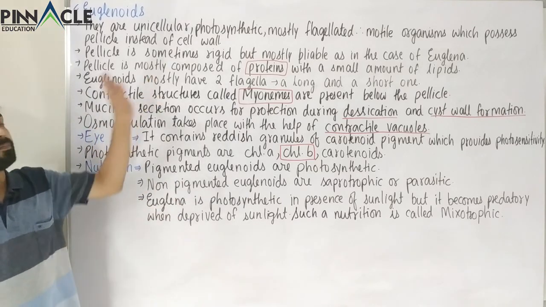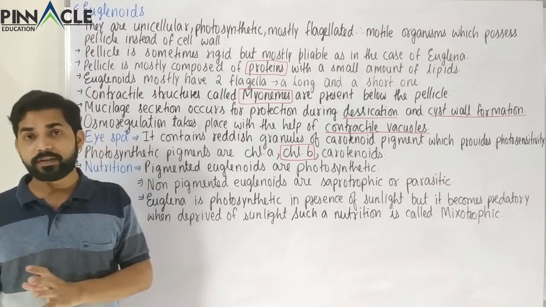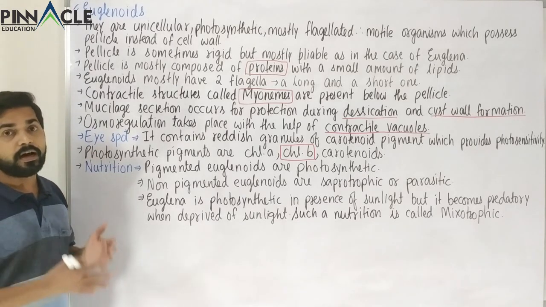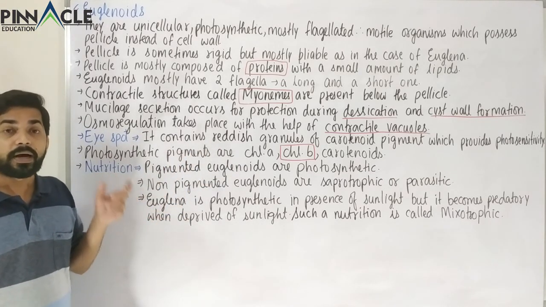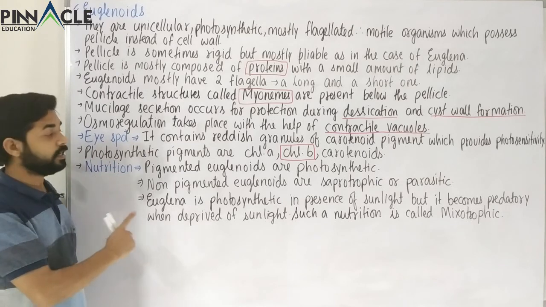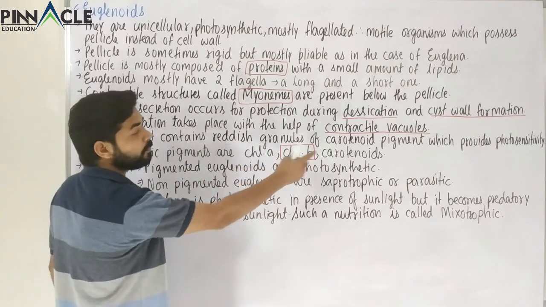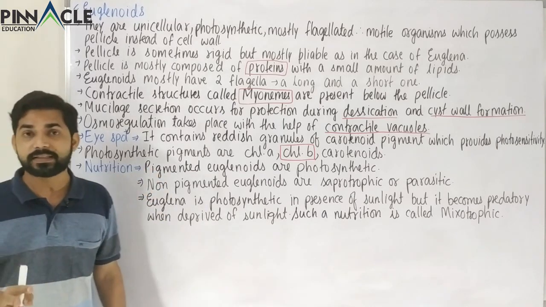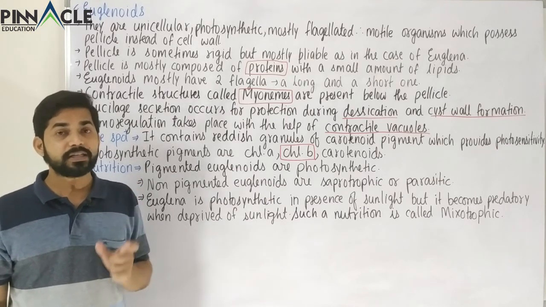Now we have seen that most of these are photosynthetic. So obviously photosynthesis is a method of autotrophic nutrition. So we can say that most of the euglenoids are autotrophic, performing autotrophic nutrition. This is the most common method, but photosynthesis can only occur if the pigment is present. So only pigmented euglenoids are photosynthetic. Which are the pigments? Chlorophyll A, B and carotenoids and some xanthophylls also.